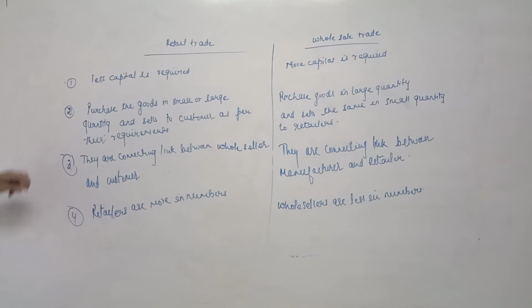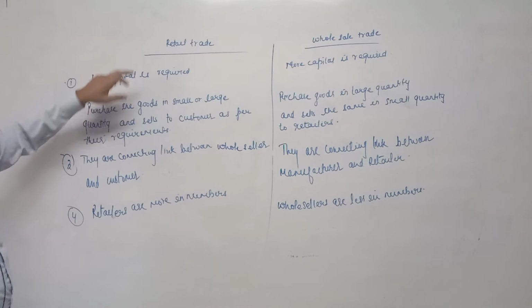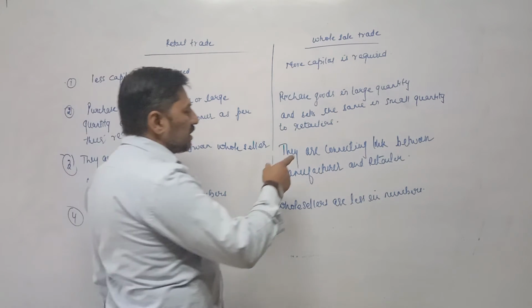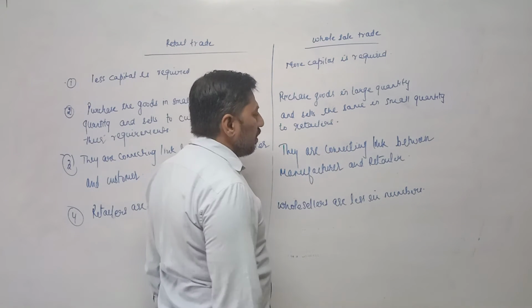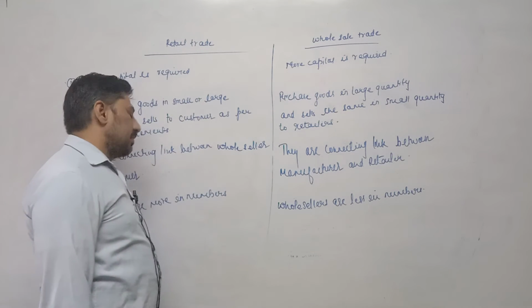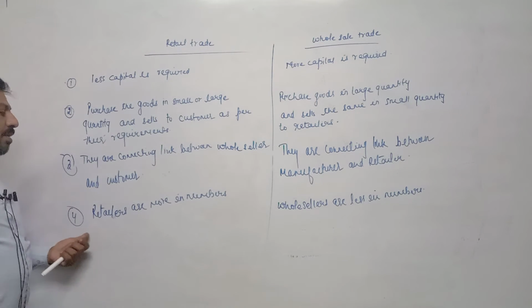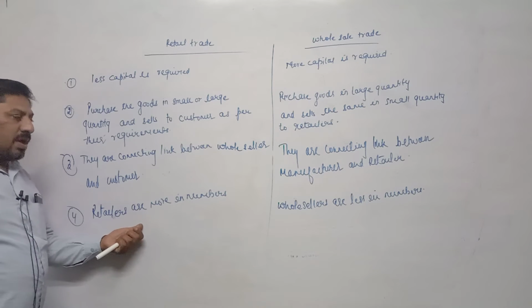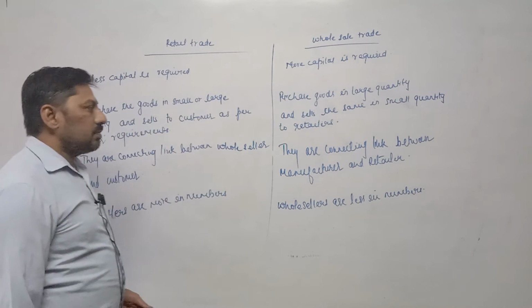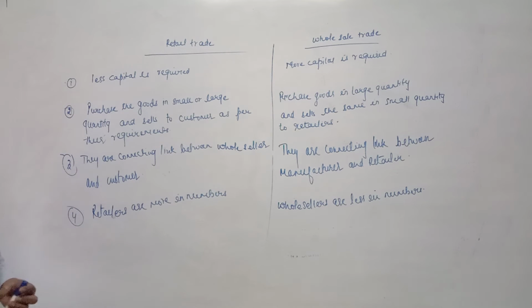Next, retail traders are the connecting link between the wholesaler and the customers, whereas wholesalers are the mediator between the manufacturer and the retailer. Retailers are more in numbers and wholesalers are less in numbers.